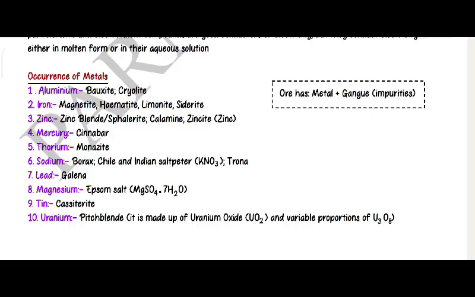It is made up of uranium oxide, UO2, and variable proportions of U3O8.